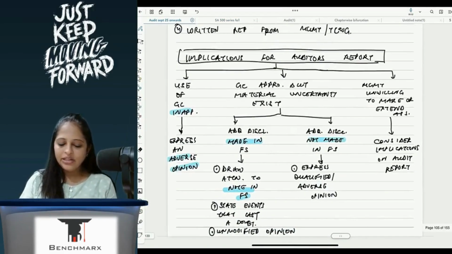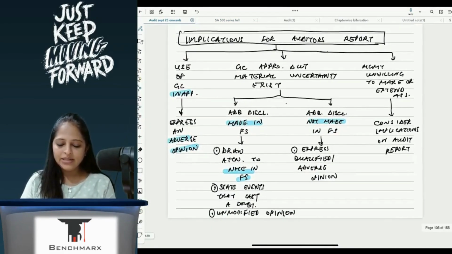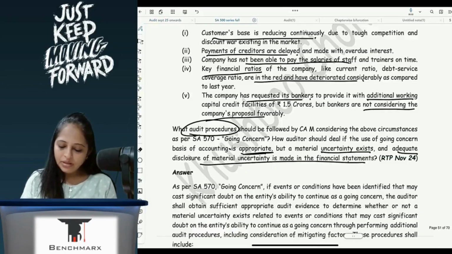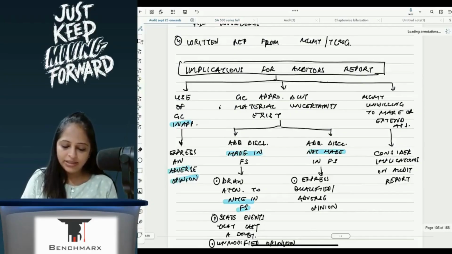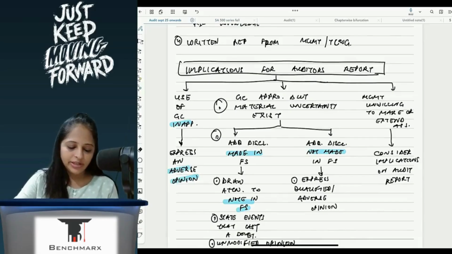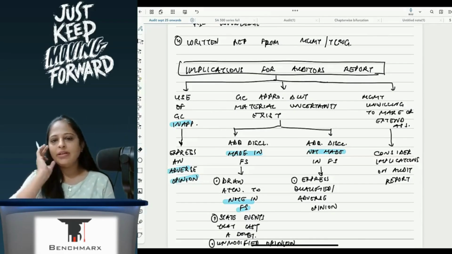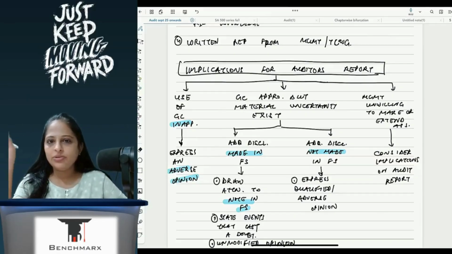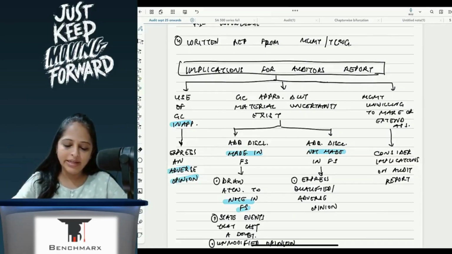Second question, they have clearly told you that material uncertainty is existing, and disclosure is made in FS. So this particular part is what they are asking about. This we already know, we have done this in multiple questions, that you have to give an unmodified opinion, draw attention to notes to accounts and state the indicators, correct?